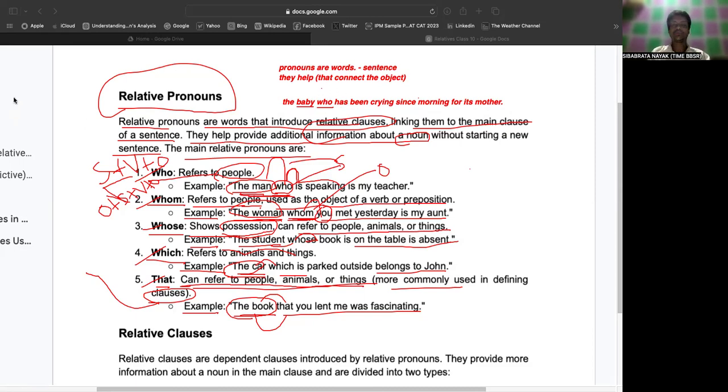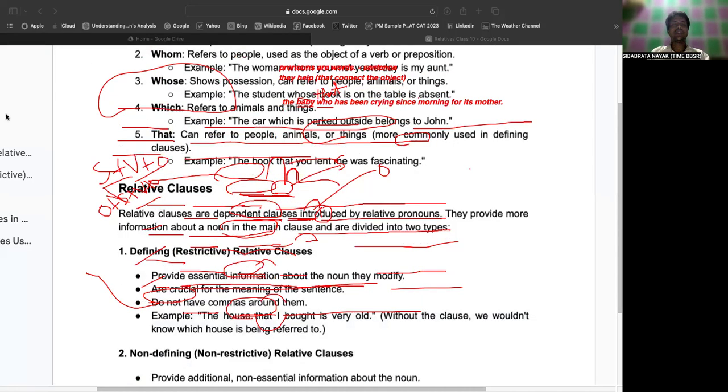Clear my point? Sir, but it is written who refers to people. So here we are talking about the baby, so we can use who, no issue with it: the baby who has been crying. But when you are talking about the baby, it is referring to the neuter gender, isn't it? Yes, sir. So we need to use that clause, which will be suitable here, because in neuter gender we generally use that: the baby that has been crying since morning. Got my point? Yes, sir.